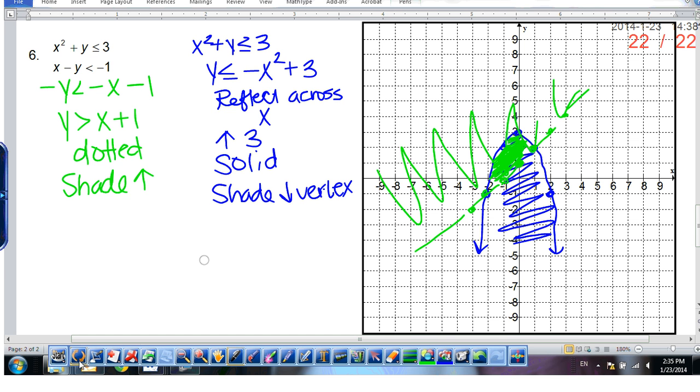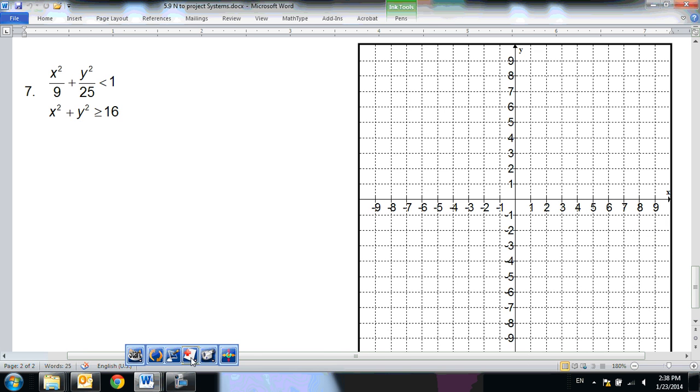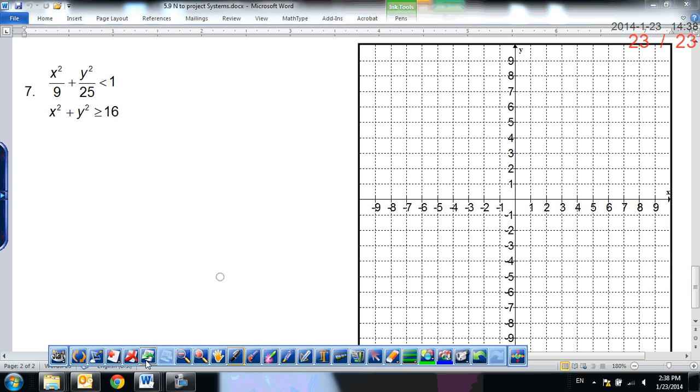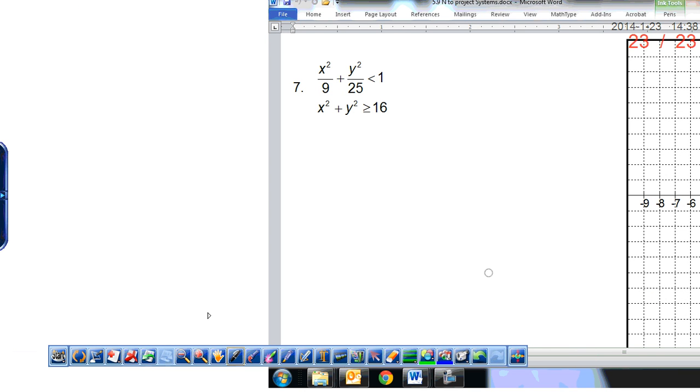Okay? The next one deals with ellipses and circles. What you need to know about ellipses and circles is if your equation is less than 1 or less than r squared, you're going to shade inside the graph, like inside the ellipse or inside the circle.